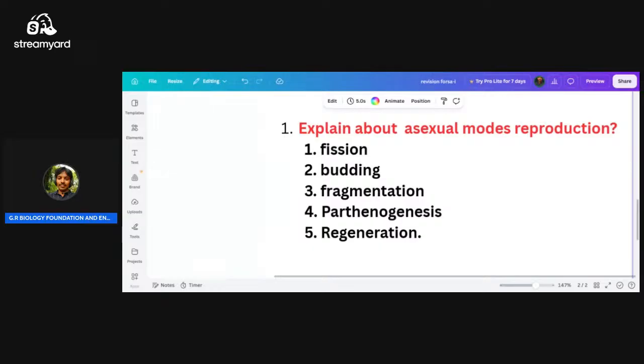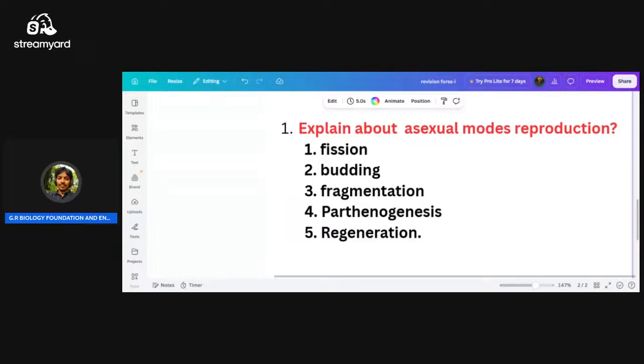So what is the difference between fragmentation and regeneration? Actually, every organism is able to reproduce offspring from its body parts. In regeneration, pieces form from the body part and grow as individual organisms.